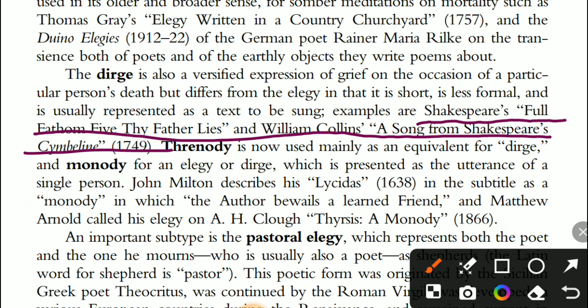So that was monody. John Milton describes his Lycidas 1638 in a subtitle as Monody, in which the author bewails a learned friend, and Matthew Arnold called his elegy on Arthur Clough, Thyrsis, a monody 1866. So John Milton also called his poem Lycidas a monody because we have seen that monody is a single person's utterance. So John Milton has also called Lycidas a monody.